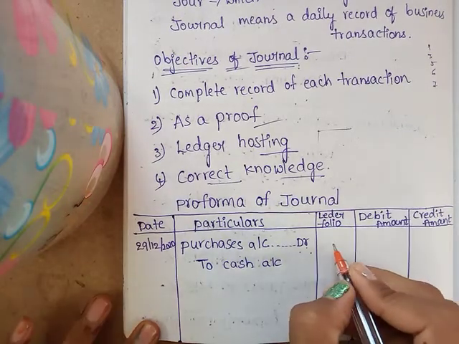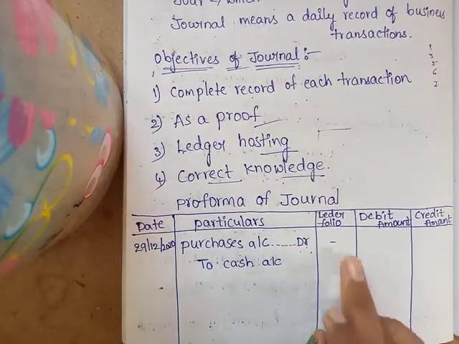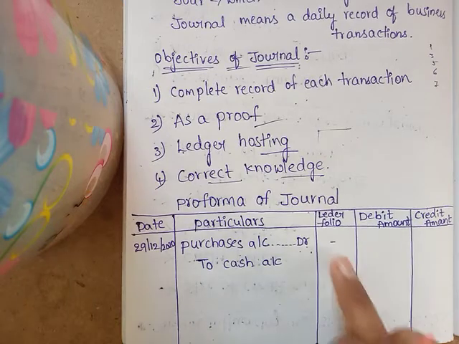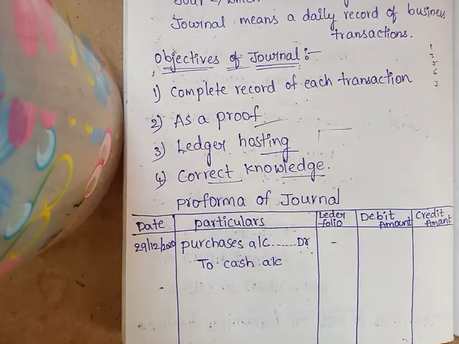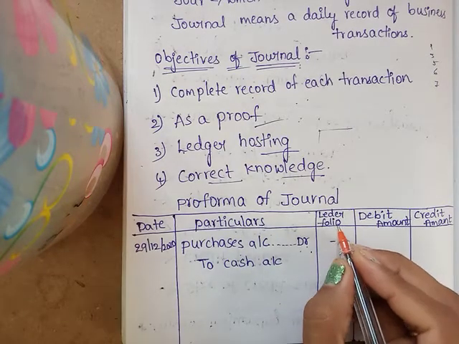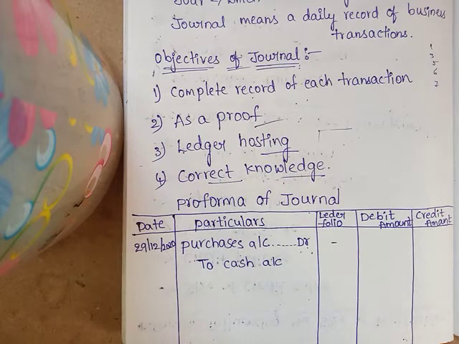Now the ledger folio, we do not use this here. We use it generally when we go to companies or shopkeepers directly and prepare the entries; in this case we just solve the problems. Ledger folio means the page numbers of the ledger accounts.